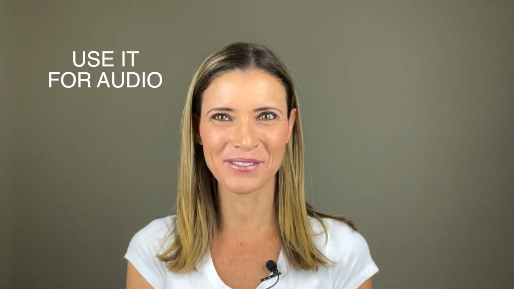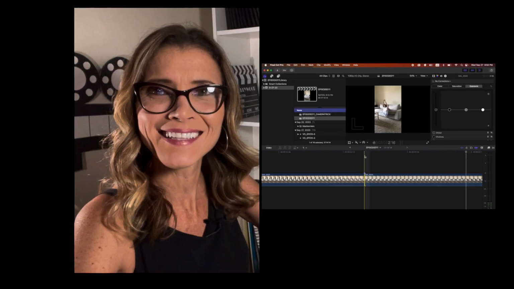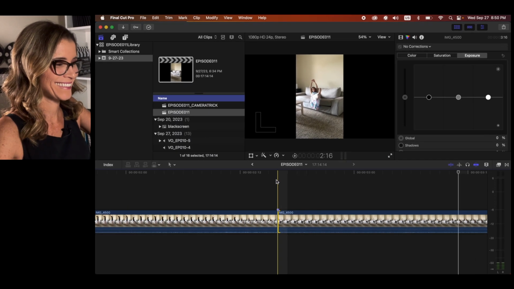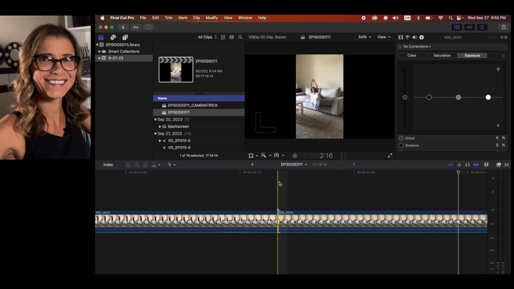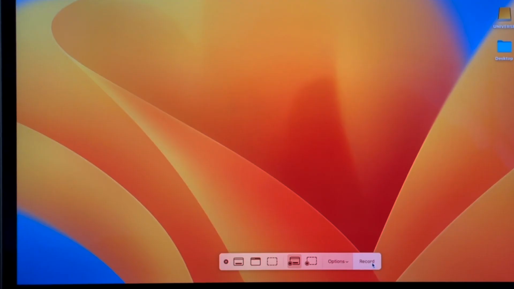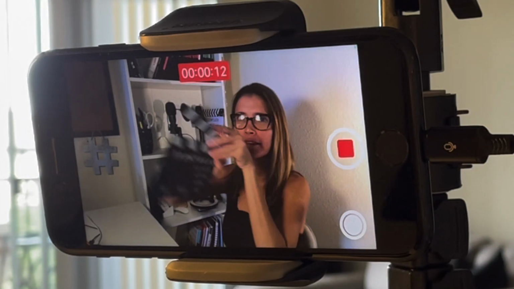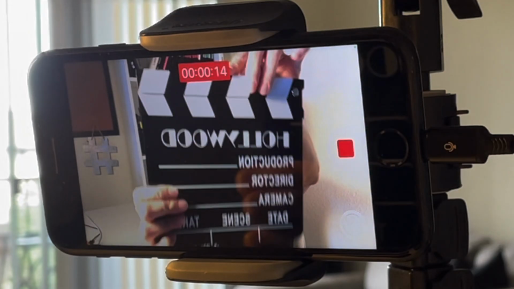Have you ever wondered what a clapper is for? How could you use a clapper for your own benefit? I find it helpful for me when I'm filming myself teaching a class and also showing you the screen at the same time. I film the screen on my computer using Quicktime, and as soon as I start recording, I will use a clapper. This sound will also be recorded by Quicktime.